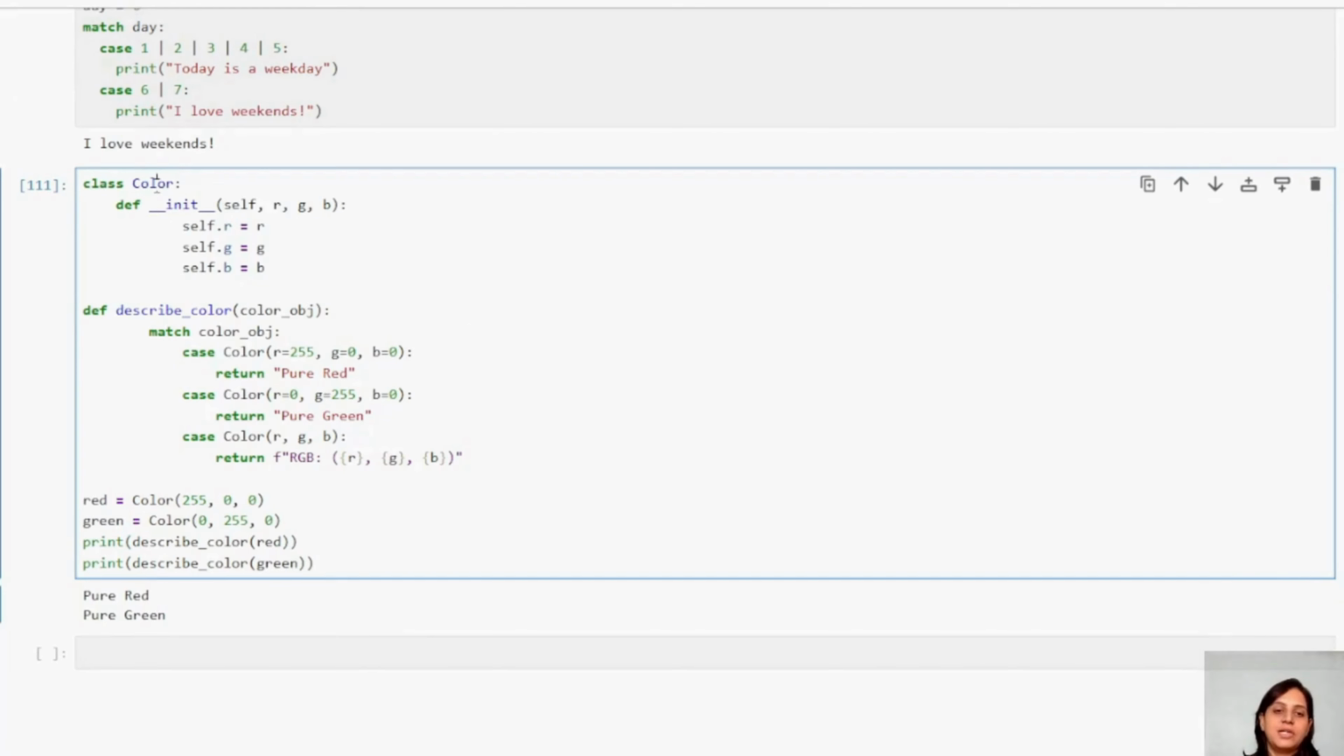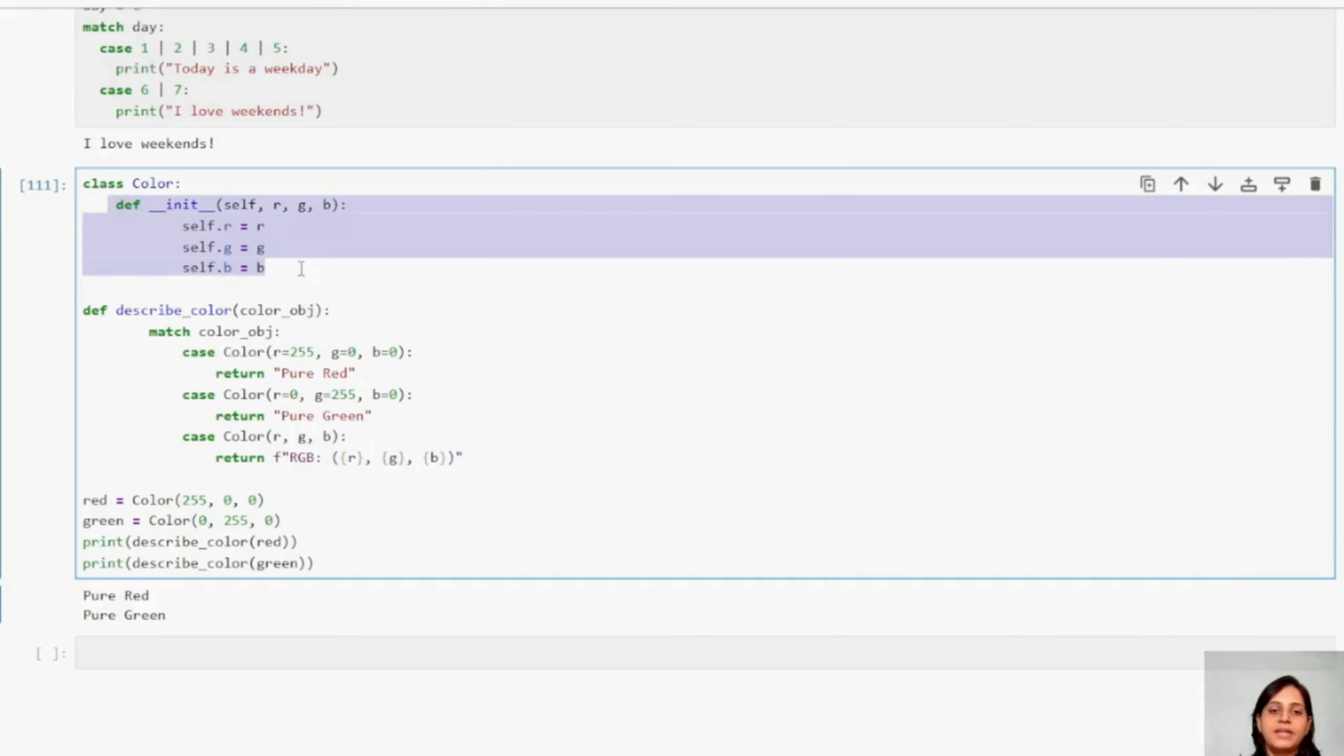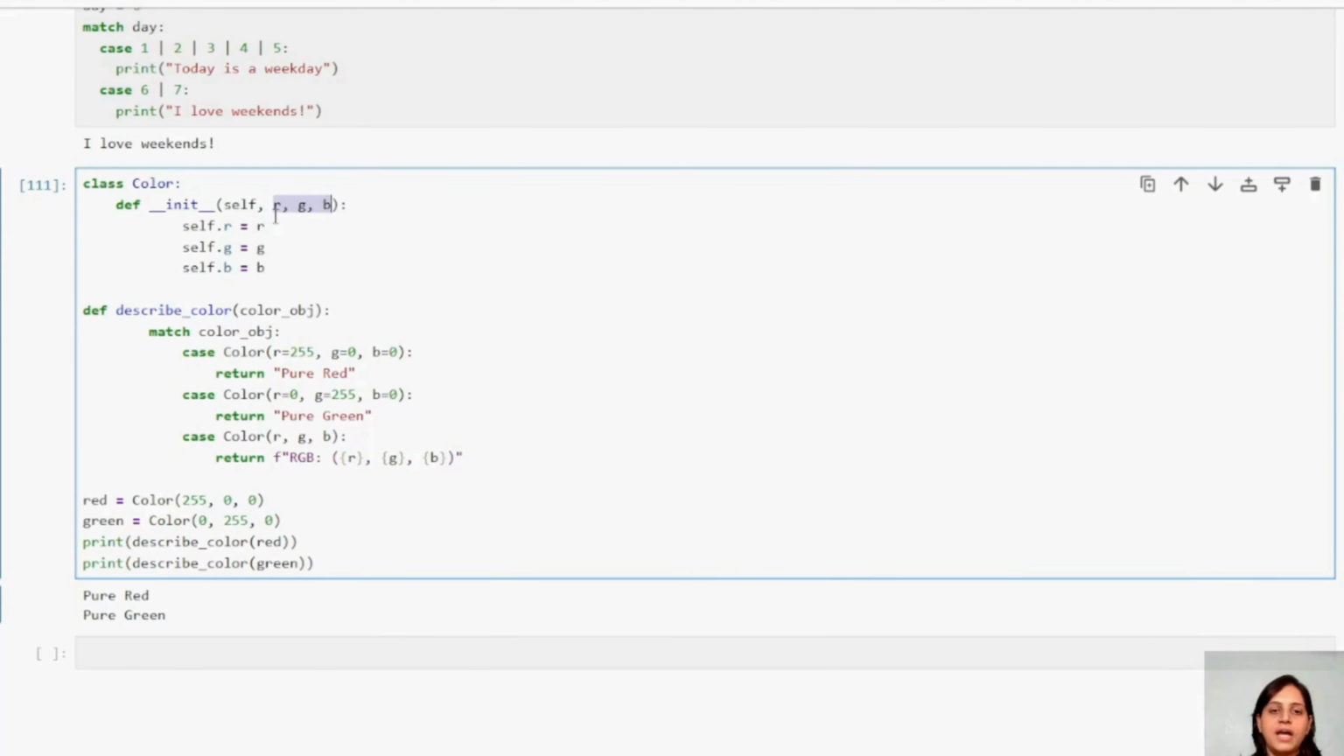Consider I have a class Color. This is an init function, or I can say a constructor here, right? I've taken 3 types of colors, RGB: red, green, blue, correct? And I want to assign something here, okay? Now next, I have taken a separate method where I am trying to take this object of color as input, and I want to match that object and keep the output.